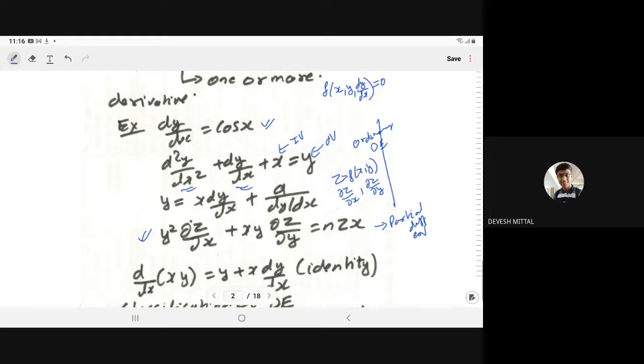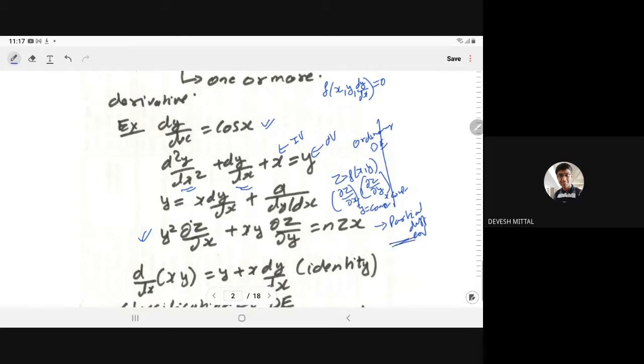What is the partial derivative? It is the derivative of z with respect to x, keeping the other variable as a constant. So here we have y as a constant. So if in any equation there is an involvement of the partial derivative, then that equation is known as the